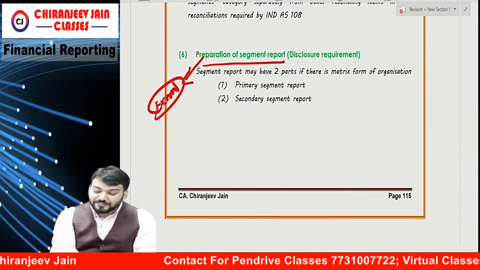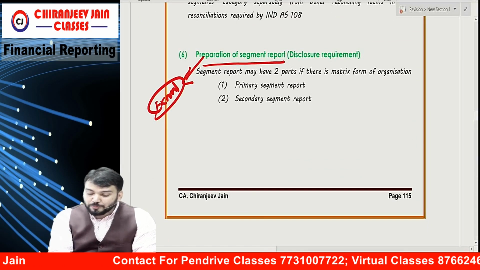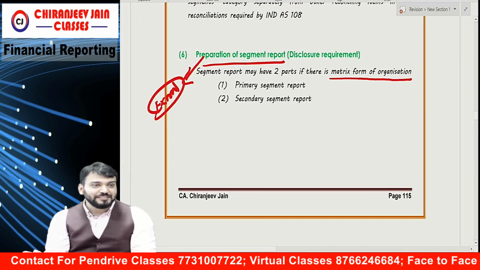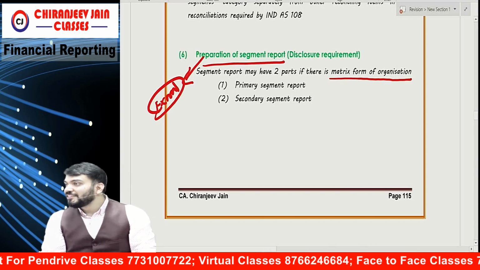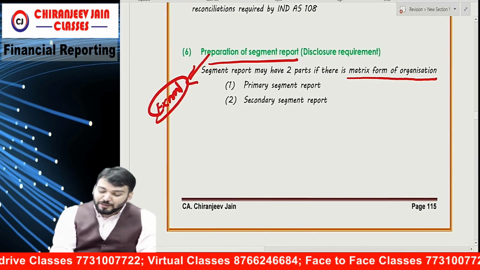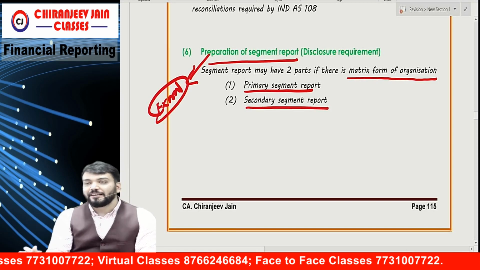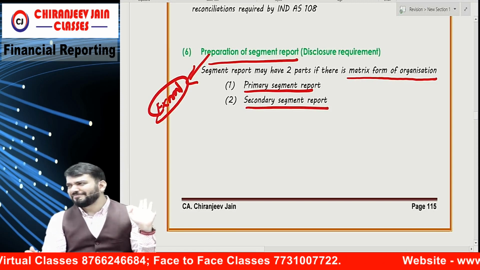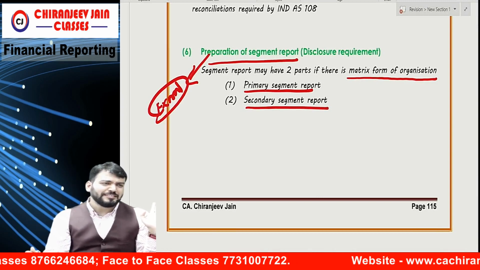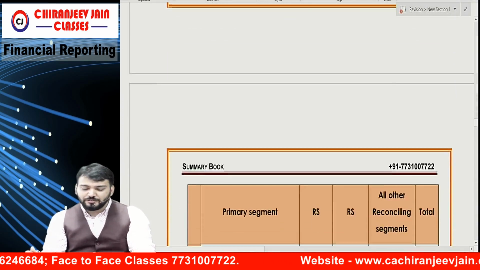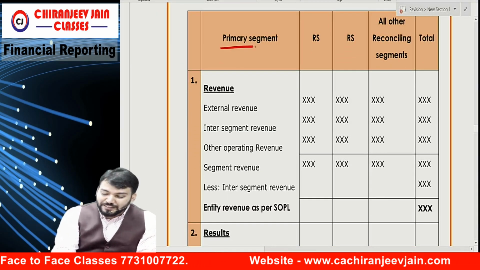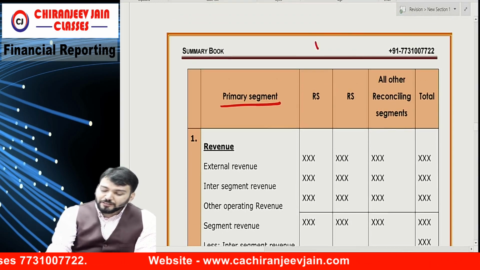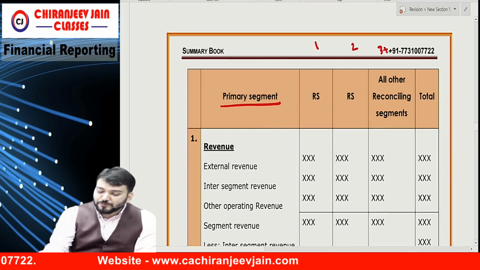So I have already written, segment report may have 2 parts if there is a matrix form of organization. Now understood this sentence? One will be primary, one will be secondary. Who will decide? Question will decide which one is primary, which one is secondary.